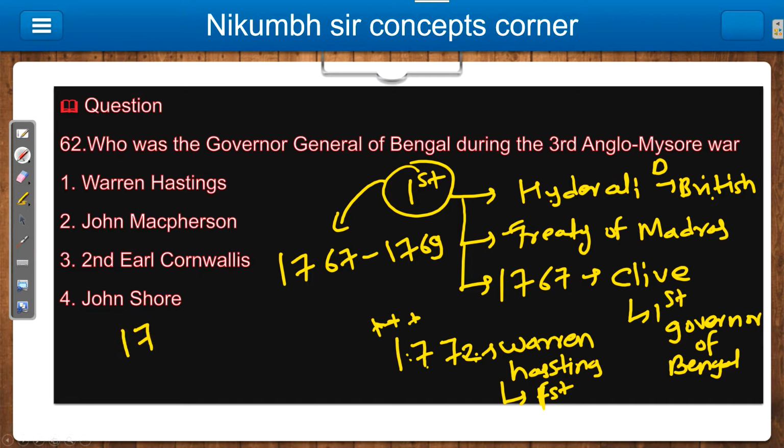Then in the Act of 1773, Warren Hastings becomes the first Governor General. So last governor of Bengal, Warren Hastings. First Governor General of Bengal, Warren Hastings. First governor of Bengal, Robert Clive. So this thing you should remember compulsorily. Okay, so this is the story of the first Anglo-Mysore War.